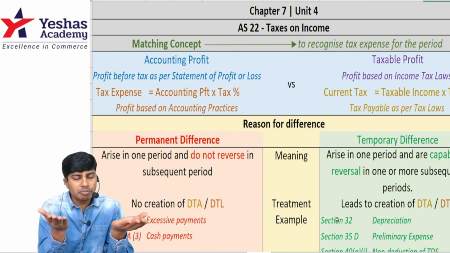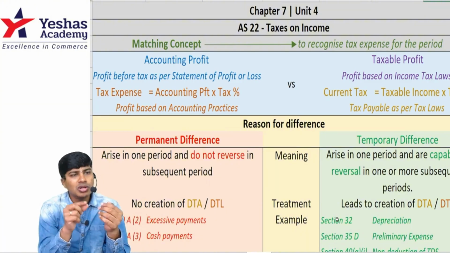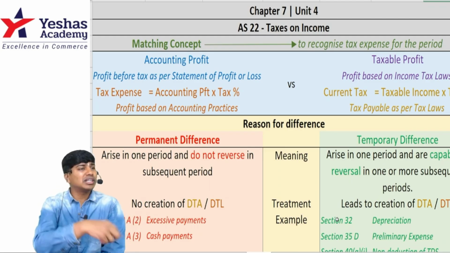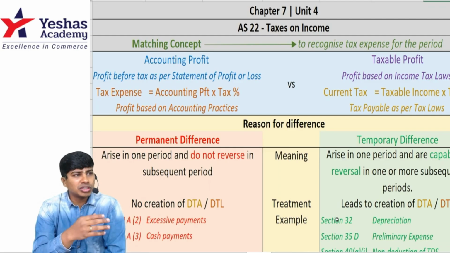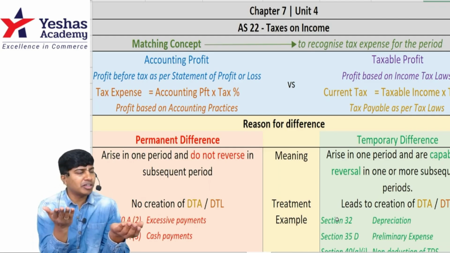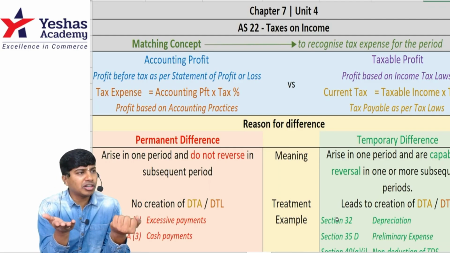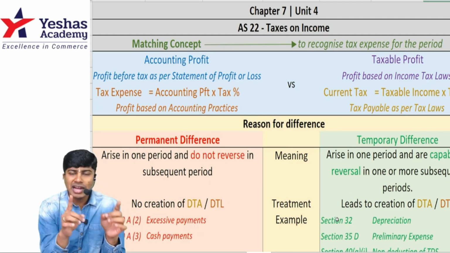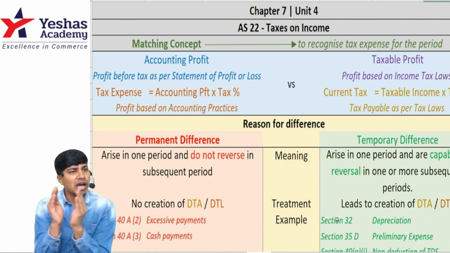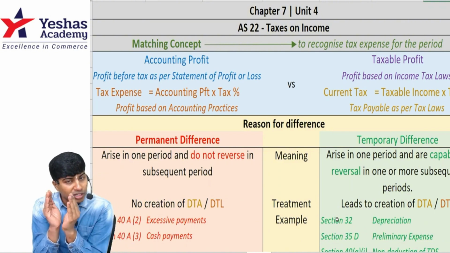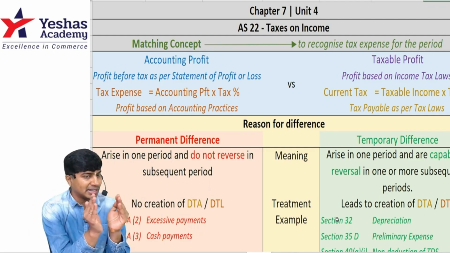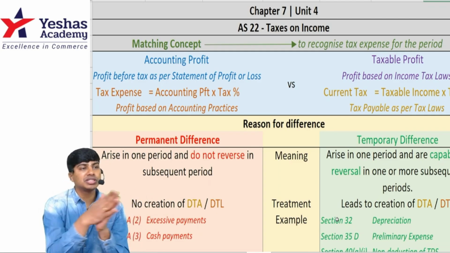When we have two different profits, we have a question mark as to which of the profits the tax rate should be applied on, to book which of the taxes as expense. Now, if the question is which of the profits is right, is the profit as per accounting right, or is the profit as per income tax provisions right? Both of them are right under respective provisions, under respective perspectives. From the accountant's perspective, accounting profit as per Schedule 3 read with all accounting standards is correct. As per the tax consultant who knows Income Tax Act 1961, what he computes is correct.